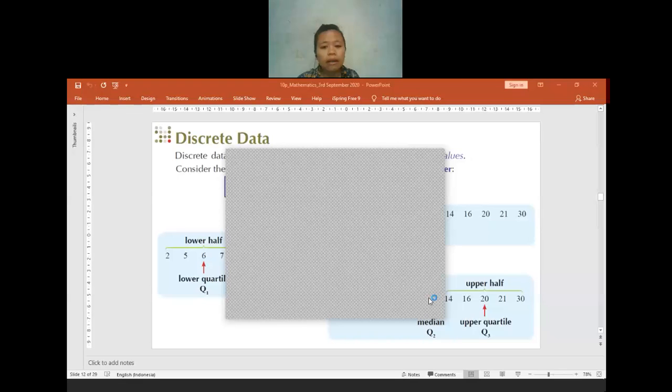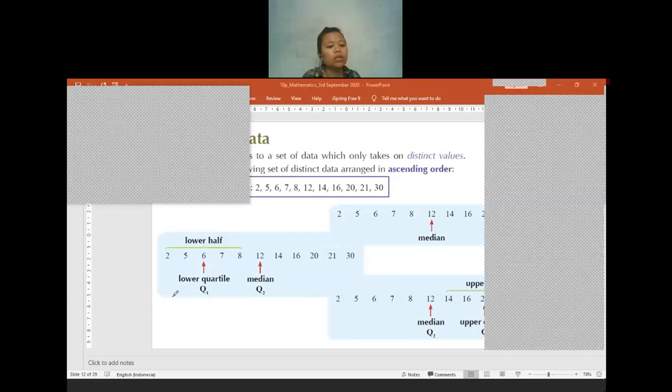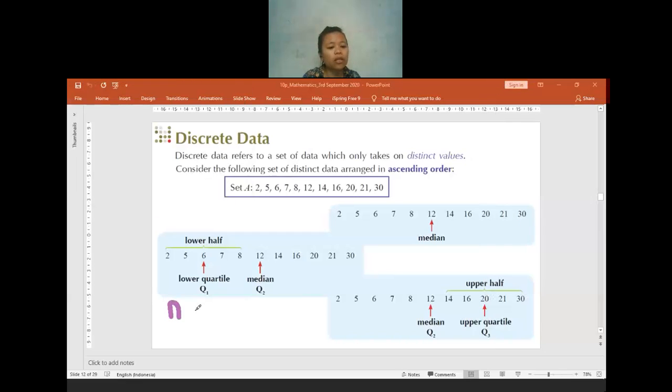To the highest, I don't think any of you have difficulties ordering the numbers from the smallest to the highest, right? It will be easy for you. After you reorder the numbers from the smallest to the highest, for finding the median, there are two ways. You can use the formula, n plus 1 divided by 2, which gives the position of the median, or you can just cancel the numbers, which is also fine.